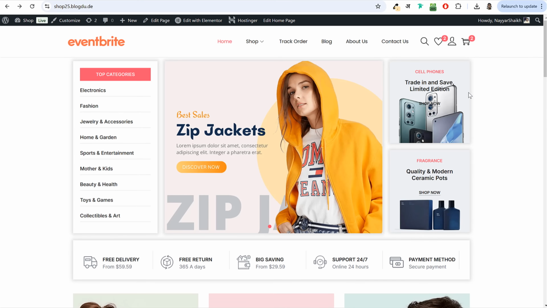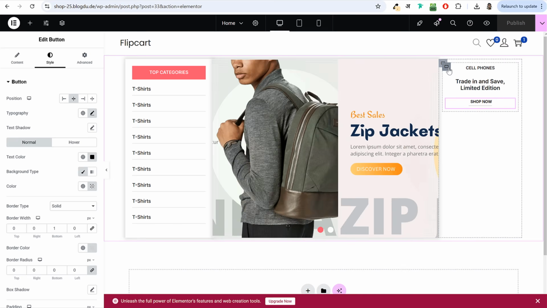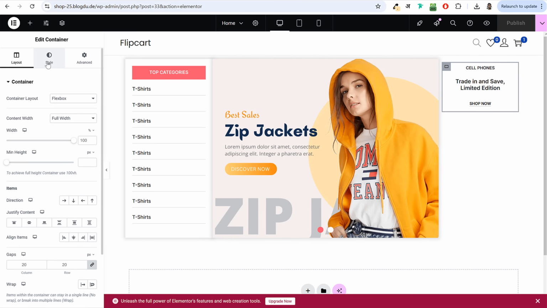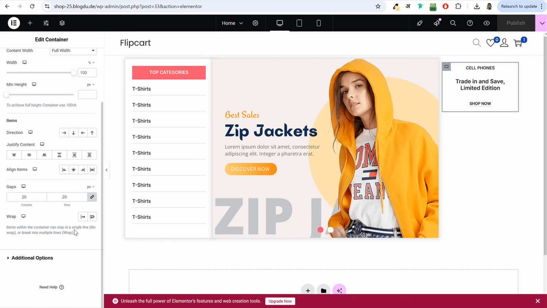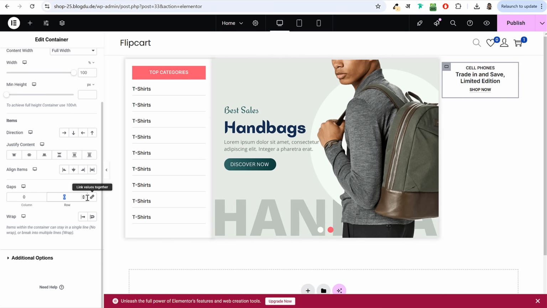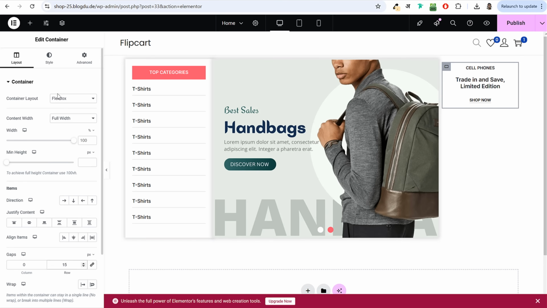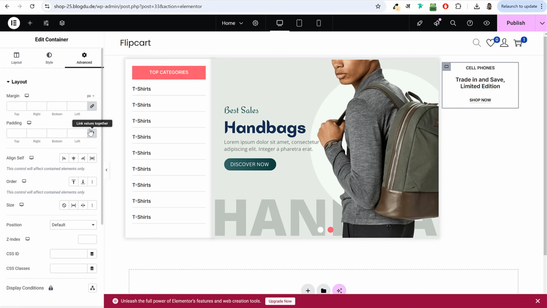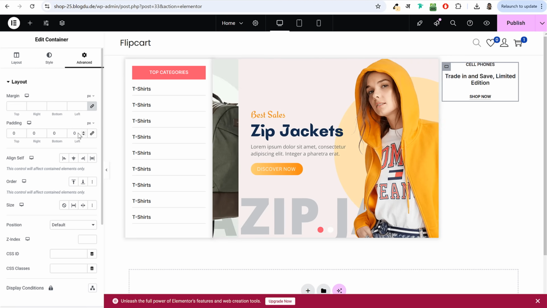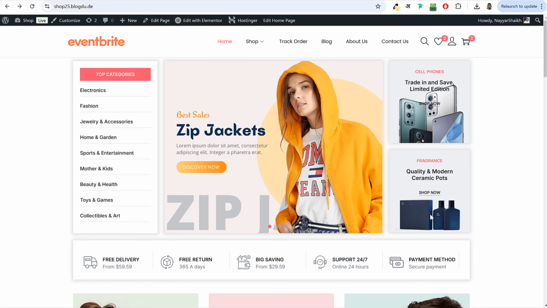Let's add this image in the background. So for that we'll select this container, edit container, the inner one. Okay, not the outer one, the inner one. So click on edit container, go to style. And first of all, we need to remove the space or decrease the space. Under spacing, you can change this to 15 for row. Okay, so select this and change it. Now go to advanced and let's add padding from all sides. So for top and bottom, in fact, bottom I want extra spacing. If you see at the bottom, we have more spacing.